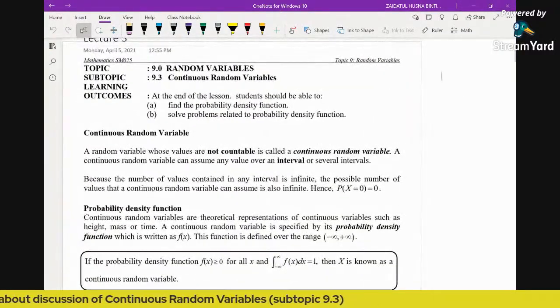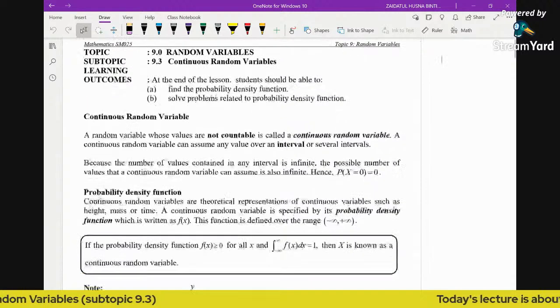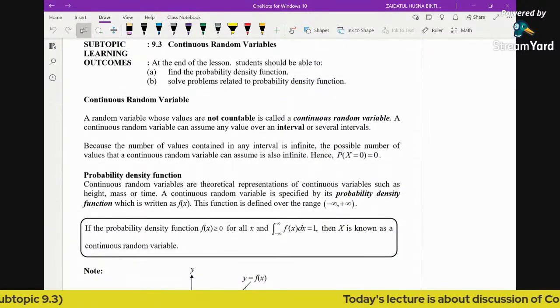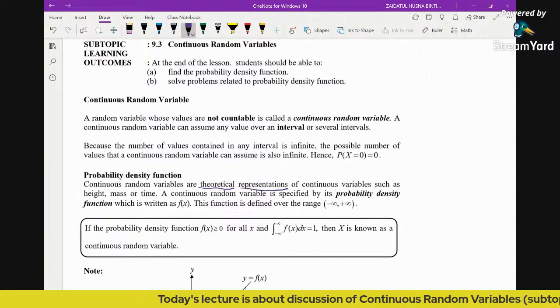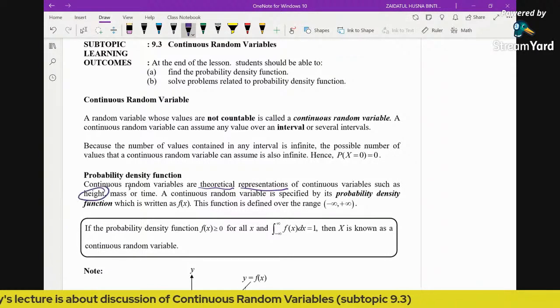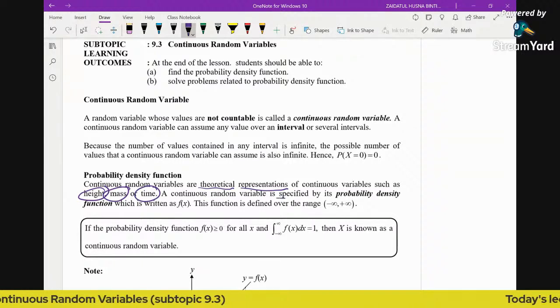A random variable whose values are not countable is called continuous, and we have a probability density function. Continuous random variables are theoretical representations of continuous variables such as height, mass, or time. A continuous random variable is specified by its probability density function.